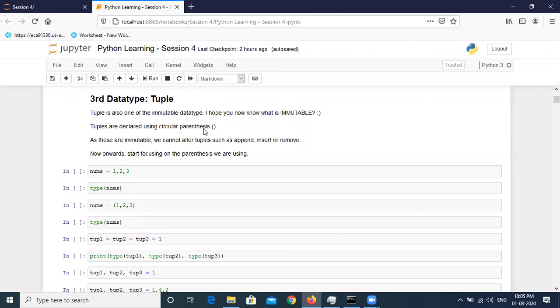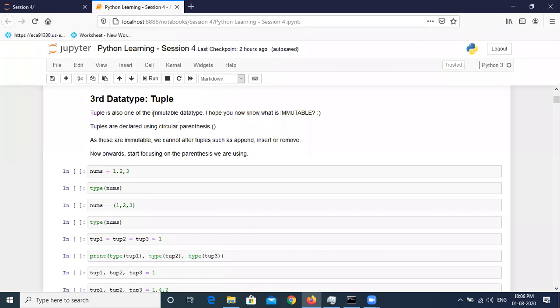So let's get started. Tuple is one of the immutable data types. From now onwards, we are moving towards a bunch of data types like tuple, list, set, and dictionary. These are known as collections, because they store multiple values at one go, unlike numbers and strings where we were storing single values. If I want to declare a number, I write a is equal to 10, or num is equal to 10. For strings, we defined name is equal to Kashish.